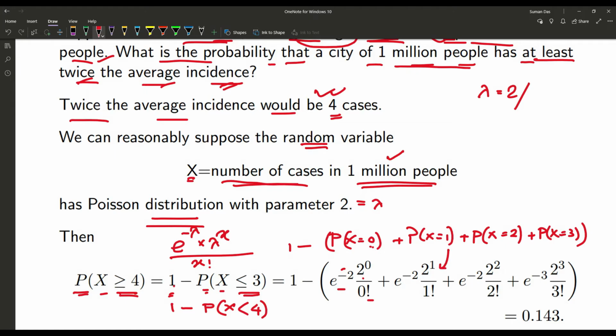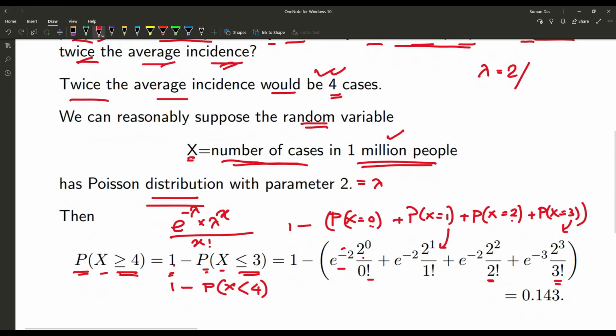For X equal to 1, 2 to the power 1 upon 1 factorial into e to the power minus 2. For X equal to 2, e to the power minus 2 into 2 to the power 2 upon 2 factorial, plus e to the power minus 2 into 2 to the power 3 upon 3 factorial, when X is equal to 3.